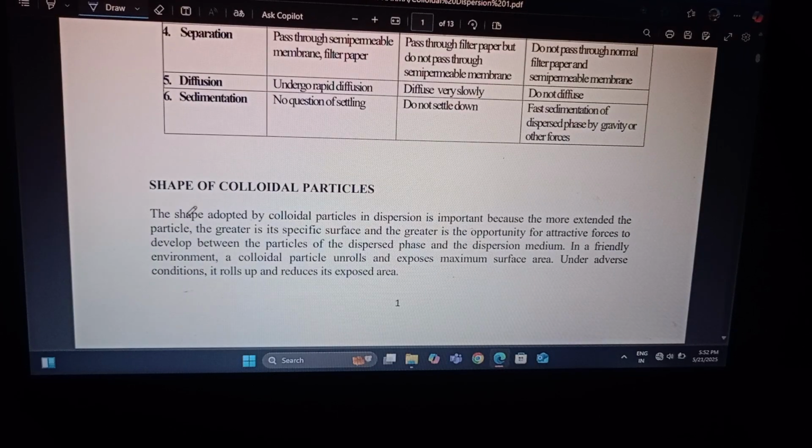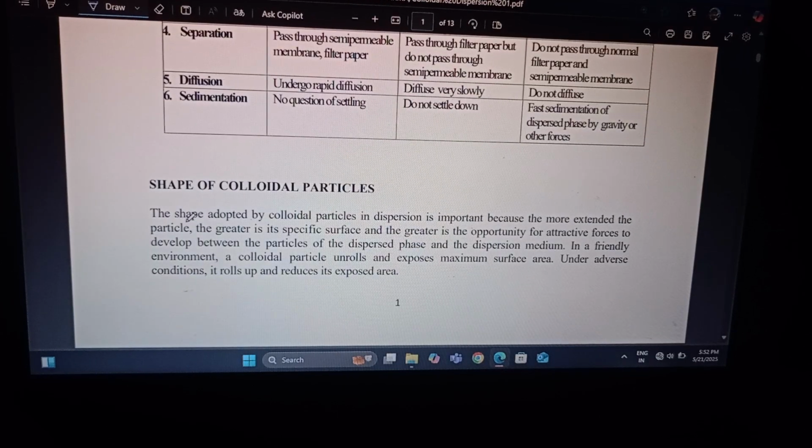Shape of colloidal particles. The shape of colloidal particles in dispersion is important because the more extended the particle, the greater its specific surface, and the greater the opportunity for attractive forces to develop between the particles of the dispersed phase and the dispersion medium. In a favorable environment colloidal particles unroll and expose maximum surface area; under adverse conditions they roll up and reduce the exposed area.